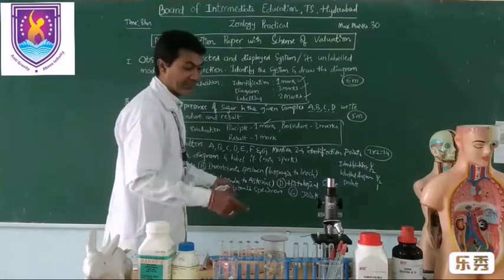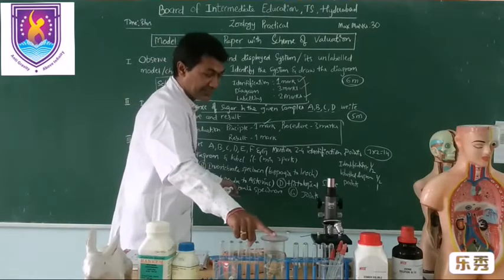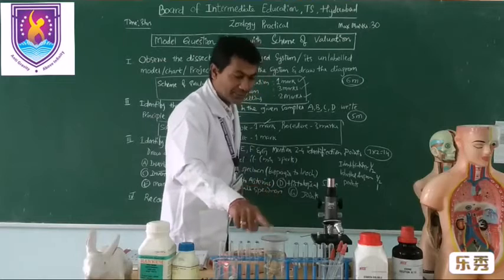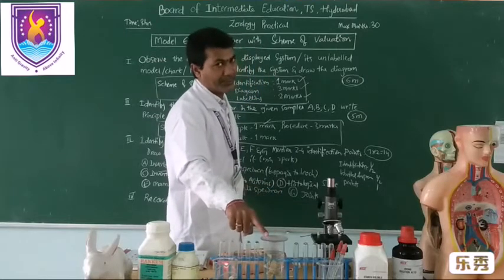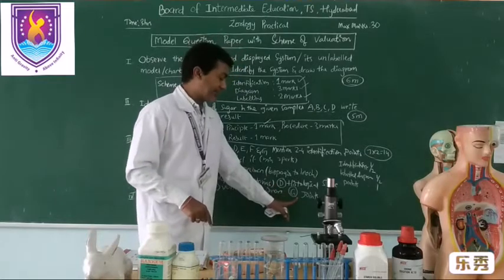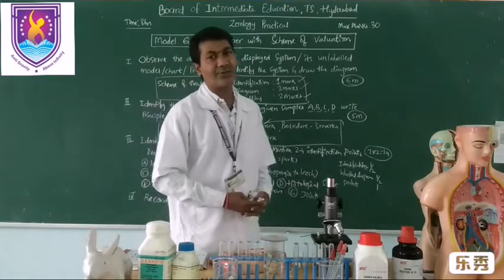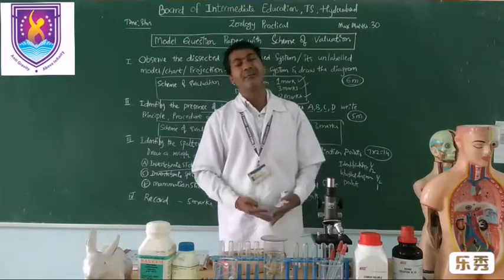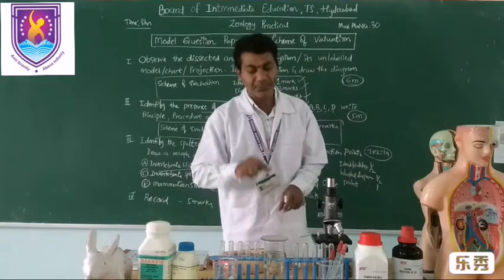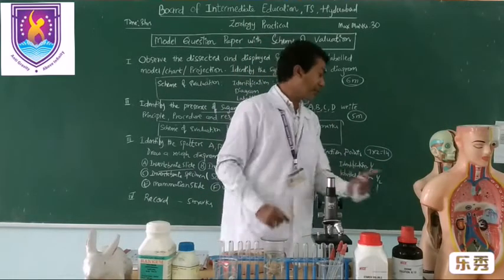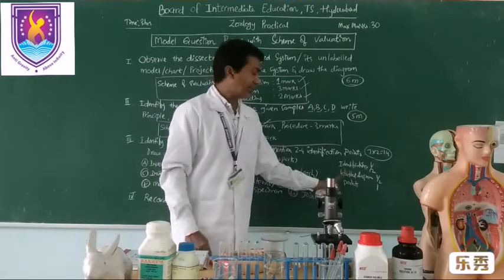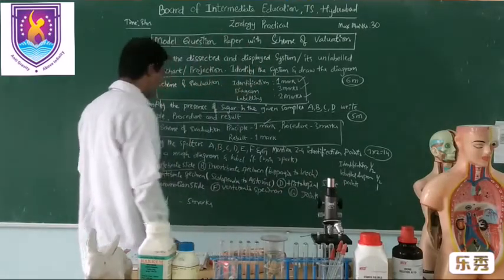Then the vertebrate specimen, for example this one, which is a frog. You have to identify the frog, draw the diagram of the frog, and write a few points about the frog or amphibia. Coming to the last one, G, is the joints. We have studied various joints like gliding joint, pivot joint, and ball and socket joint. The joint will be placed there. You have to identify it, draw the diagram, and write a few points about it. So this will be the third bit.